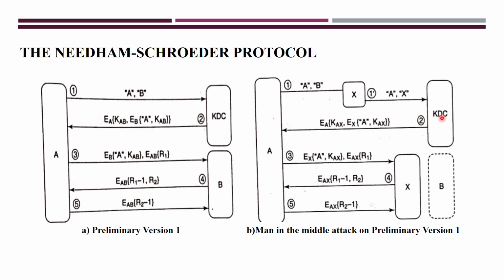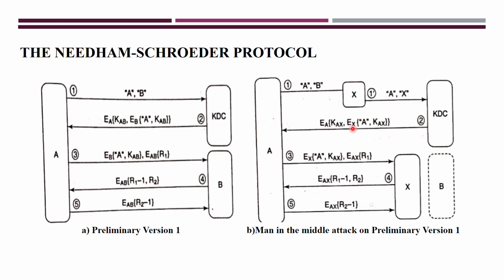Now KDC will think that what? A wants to communicate with X here. But A's intention is what? A wants to communicate with B. But here X intercepts and in the place of B, it sends its identification, and whenever KDC receives that message, KDC will think that now X and A want to communicate here, and based on that, it will generate a short-term key as a common session key K_SC, and identification A.